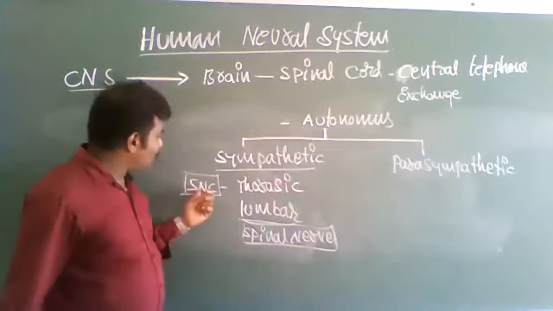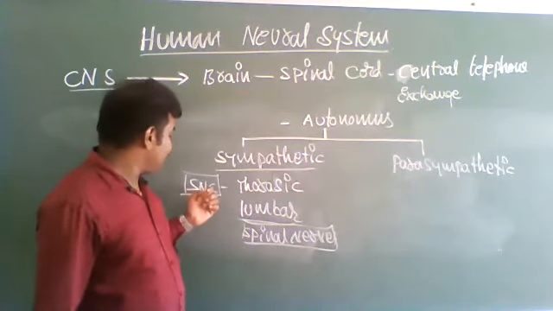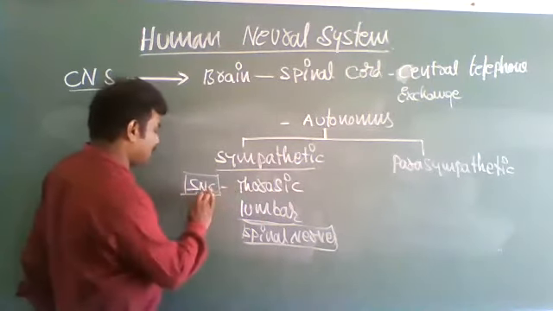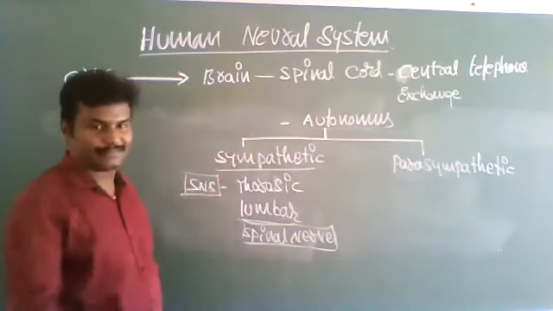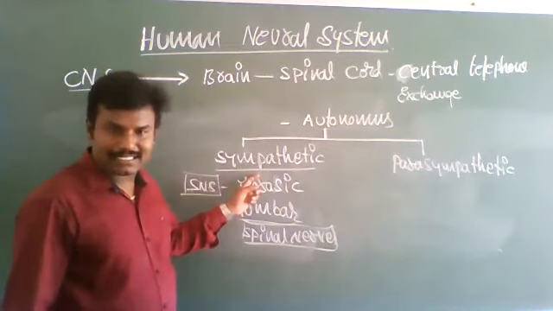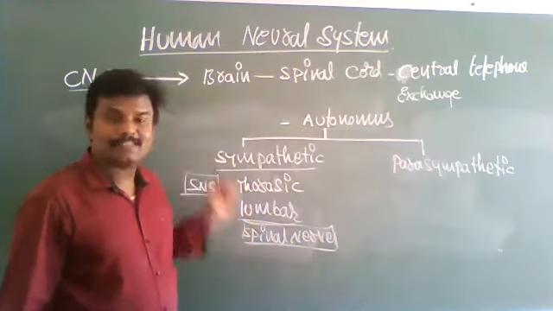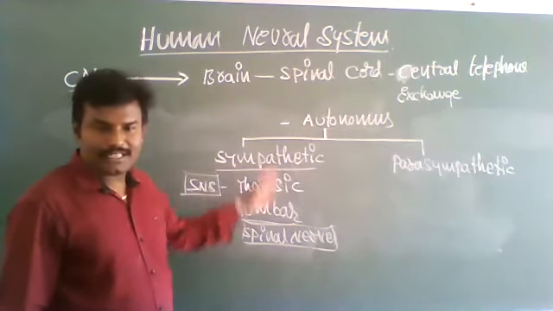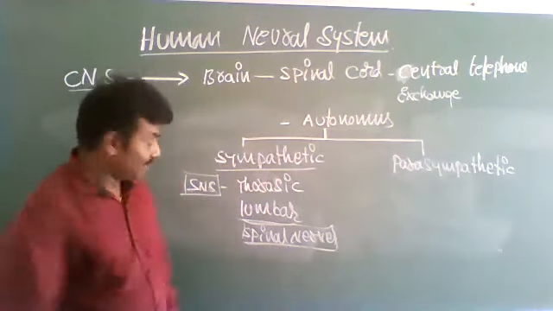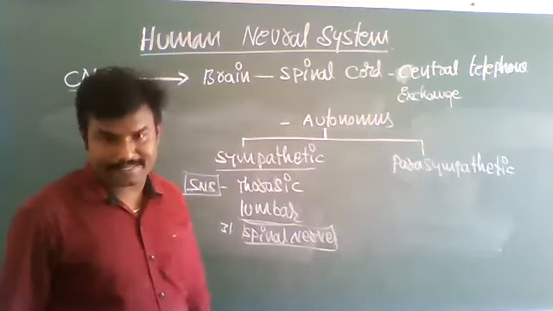So the sympathetic neural system arises from the thoracic to lumbar region of the spinal cord. In this region, what are the nerves? 31 pairs of spinal nerves are present.